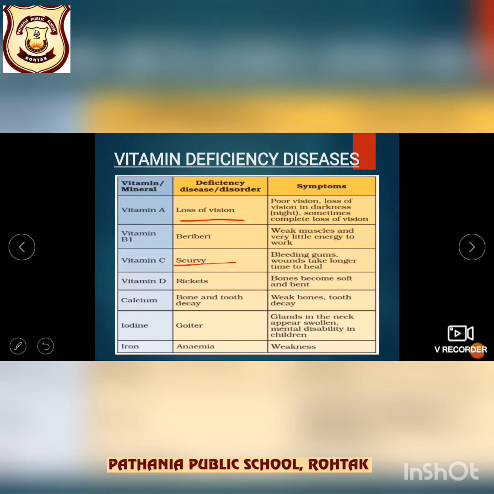And the symptoms of vitamin C deficiency are bleeding from the gums, loosening of teeth, and wounds do not heal easily. Then vitamin D. The deficiency of vitamin D in the diet of small children causes a disease known as rickets. इसमें क्या हो जाता है? A child suffering from rickets has bow legs, मतलब bent legs हो जाते हैं, and a pigeon type chest.